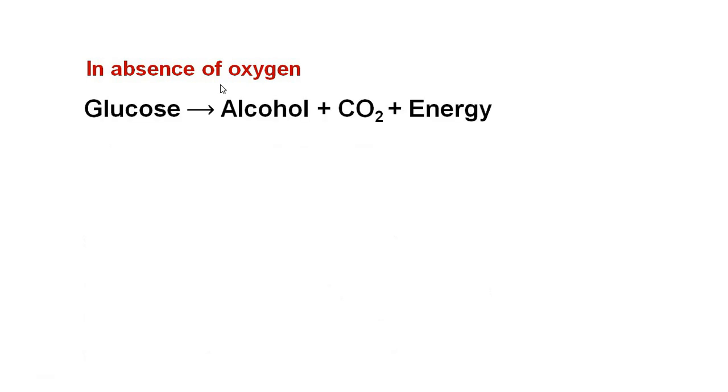Students, in the absence of oxygen, glucose gets converted into alcohol and carbon dioxide and energy is released. So when oxygen is not available, all the glucose gets converted into alcohol and energy. This reaction takes place in yeast, and the alcohol which is produced here is ethanol. So yeast are those organisms which can live without oxygen, which can breathe without oxygen, about which I have told you earlier.